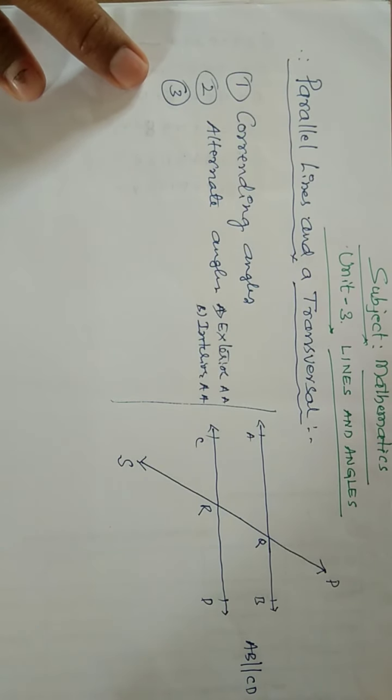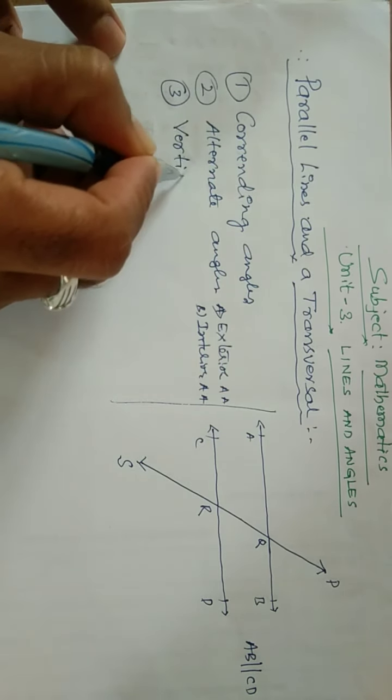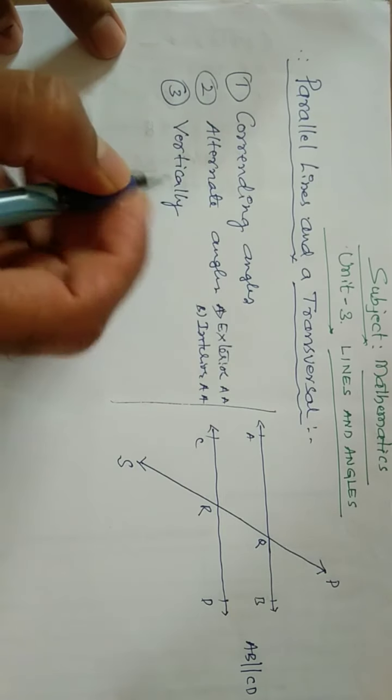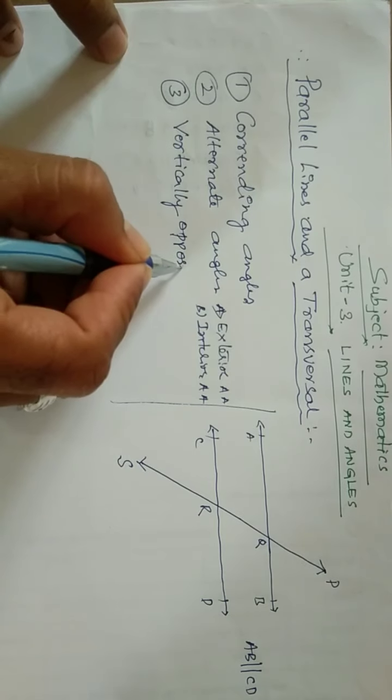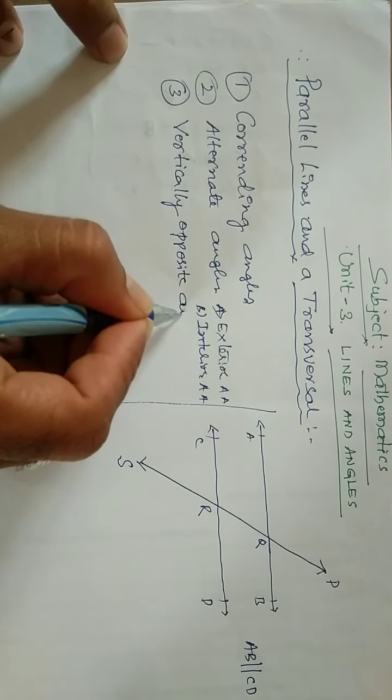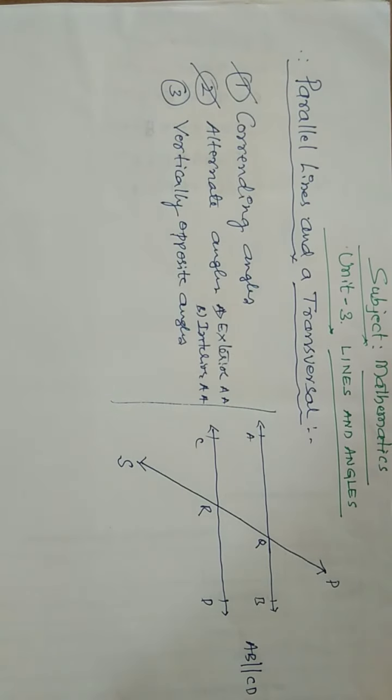And vertically opposite angles, you have already seen that. So the first and second, corresponding angles and alternate angles, are the very important things to be discussed here.